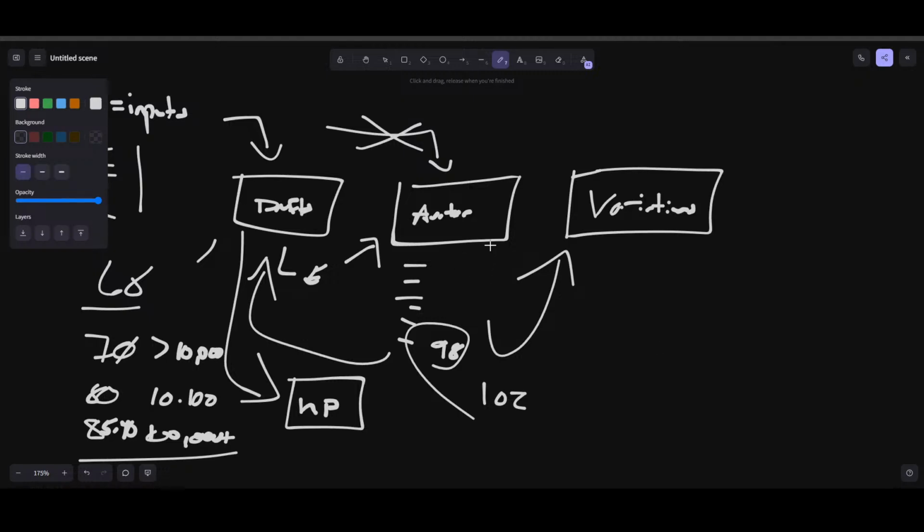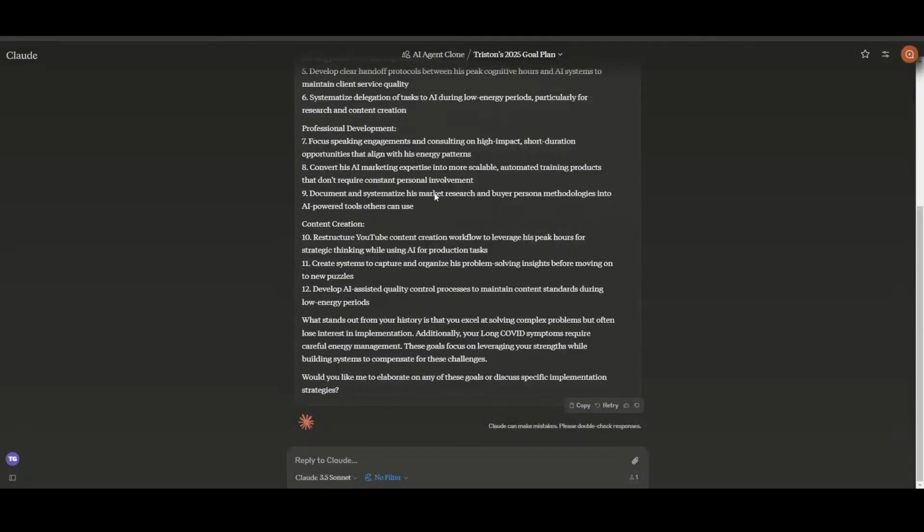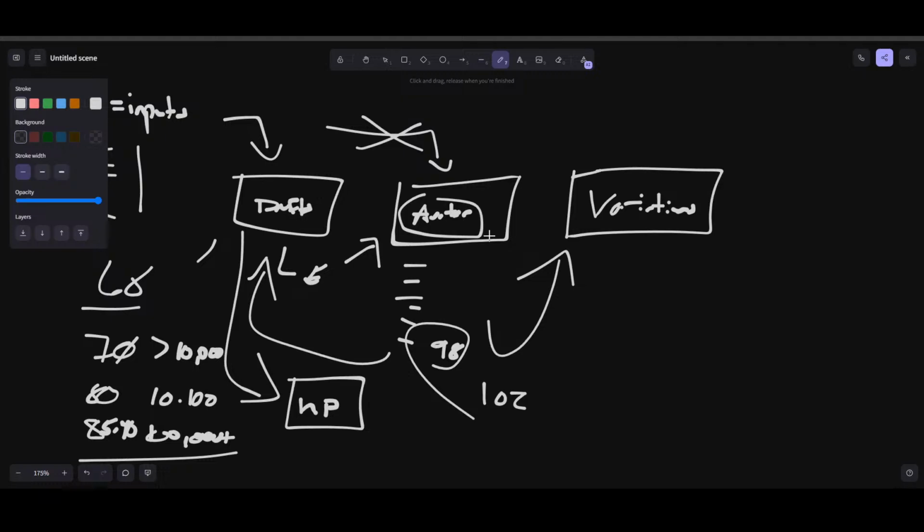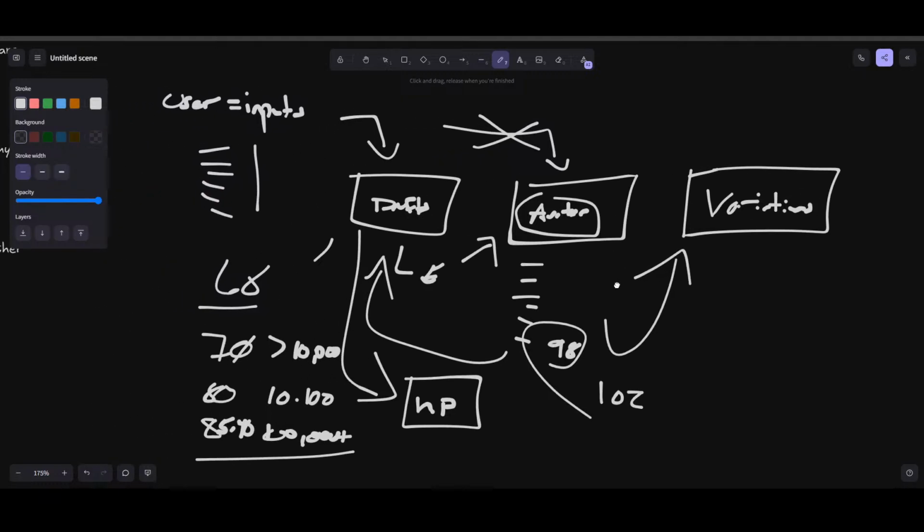But this is a really interesting application for this type of avatar, because if you have that avatar there in the middle, and again, if it's a set avatar like this, then I can tell this thing, hey, I'm going to make a video about cloning yourself with AI. Here are some draft titles that I think would be pretty good. What do you think of these draft titles? And I can provide all that feedback for you. So again, one of the other cool things that you can use these things for.